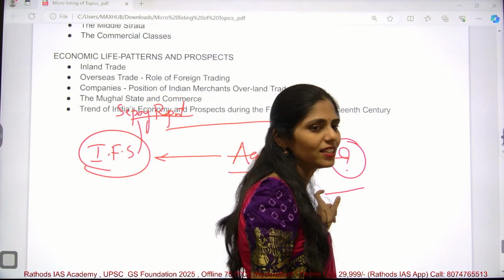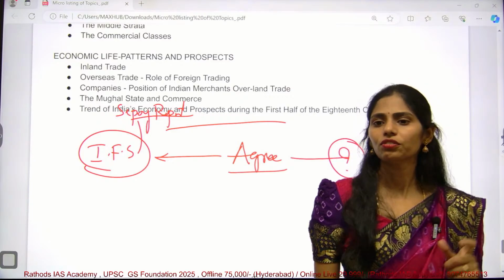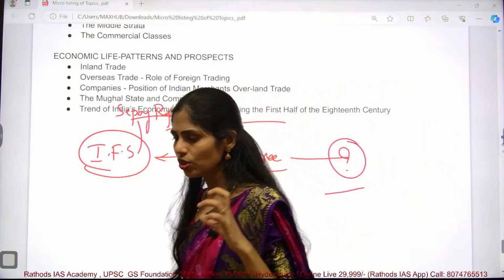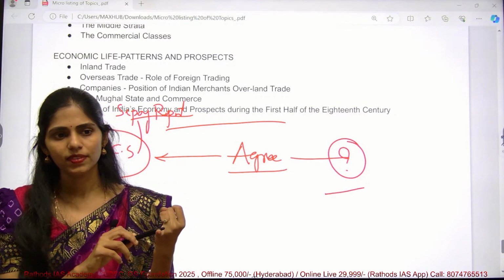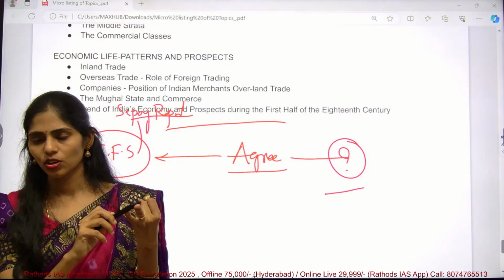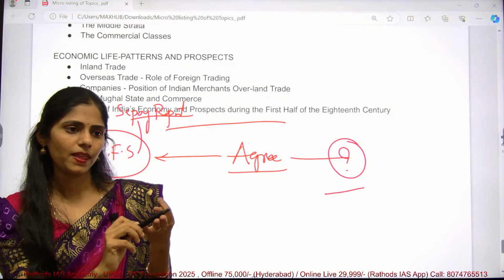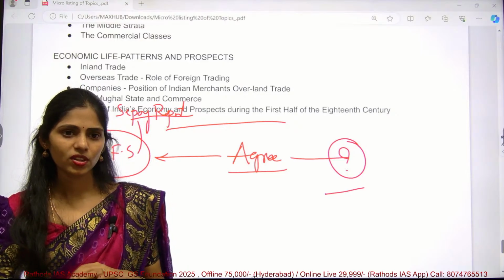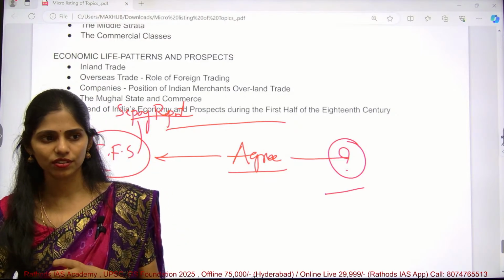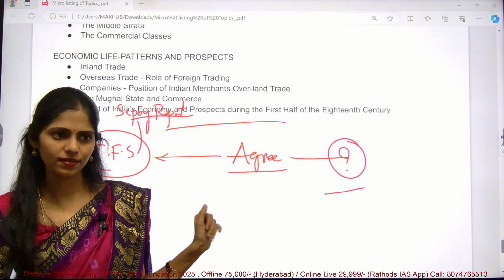We consider the revolt of 1857 as the first war of independence. Here you have to see who participated, why, and from where, what was the result, and why it was a failure. All these dimensions you have to cover, and it is mostly factual.